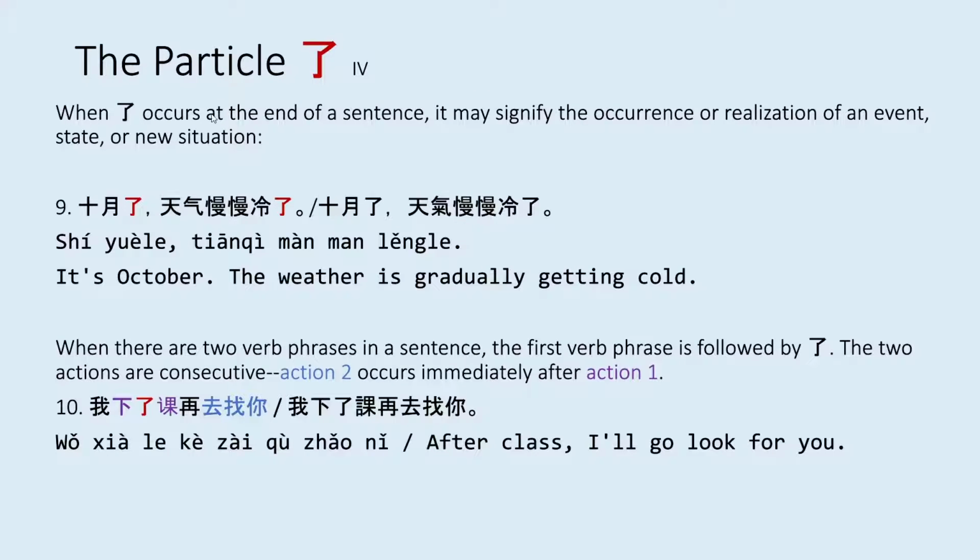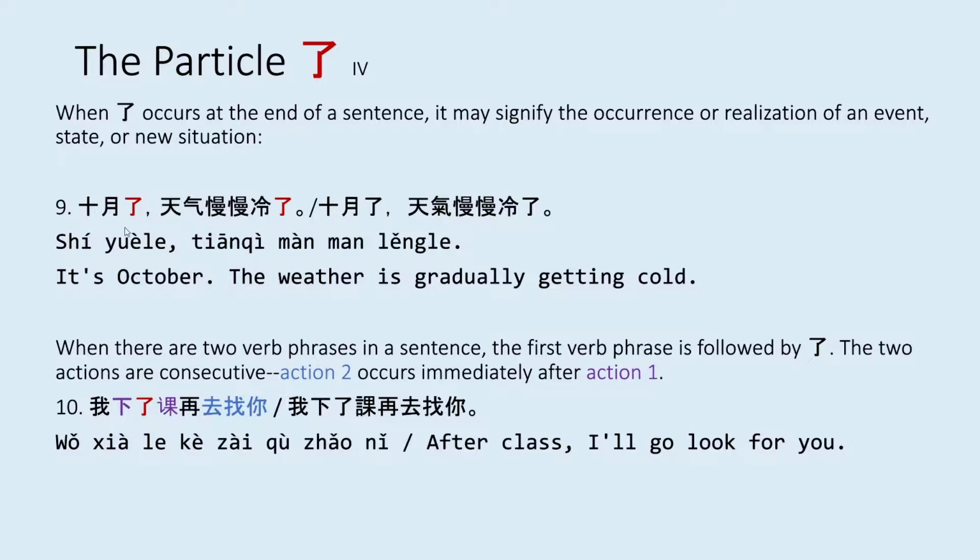When le occurs at the end of a sentence, it may signify the occurrence or realization of an event, state, or new situation. In example 9, it says 10月了,天气慢慢冷了. It's October. The weather is gradually getting cold.